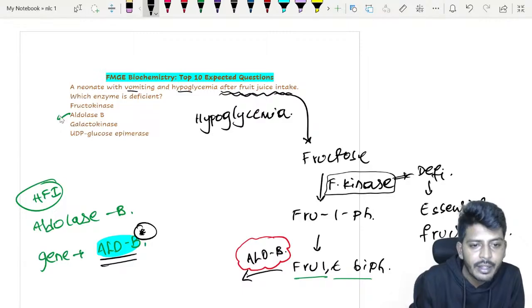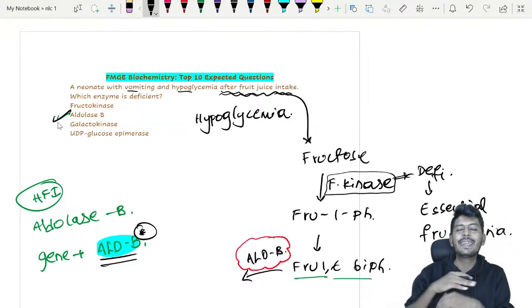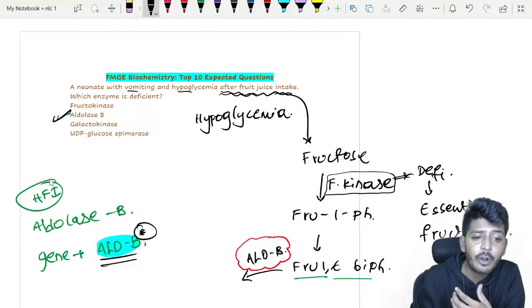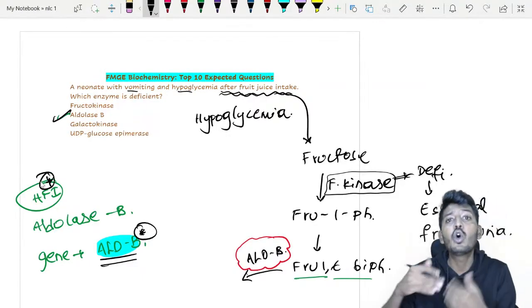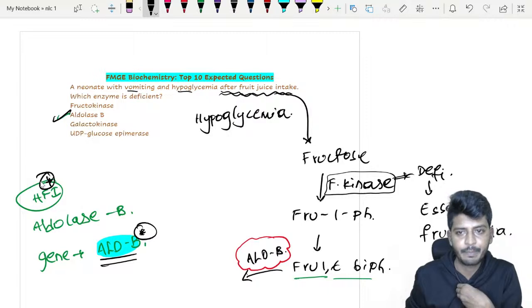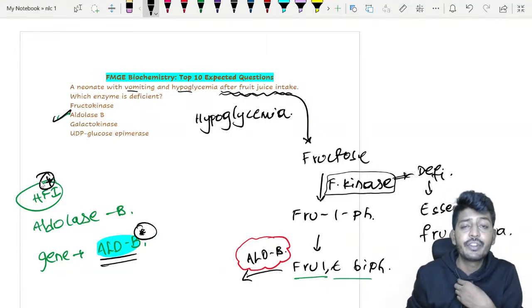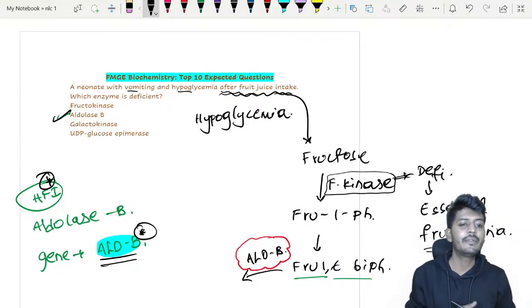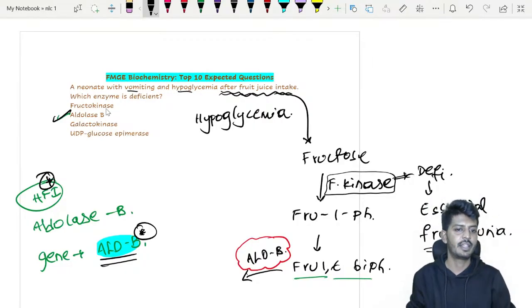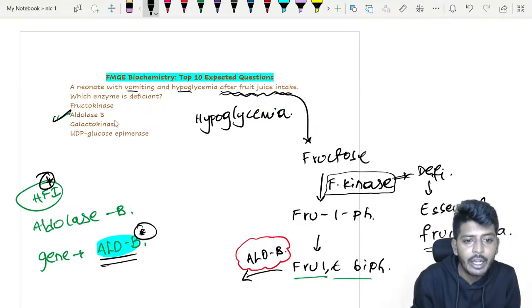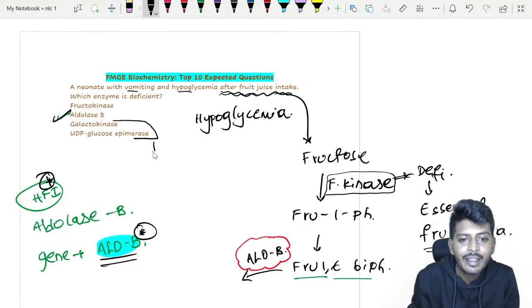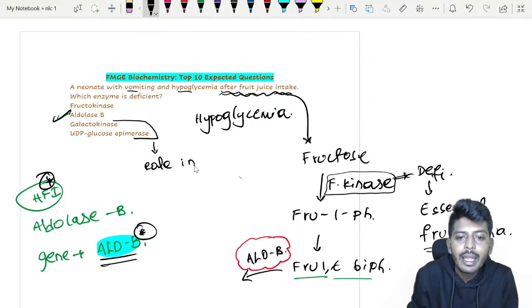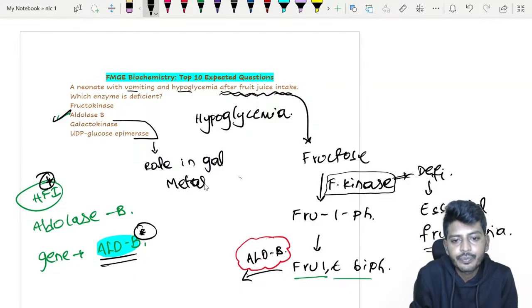So here the perfect answer will be aldolase B. Aldolase B deficiency leads to hereditary fructose intolerance, where the symptoms are more aggressive and more visibly seen. Which disease? HFI. Only fructose in the urine will be elevated in which condition? Fructokinase deficiency. Okay, galactokinase and UDP galactose epimerase play a role in which metabolism? They play a role in galactose metabolism.